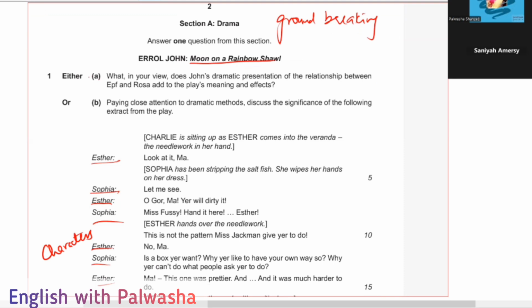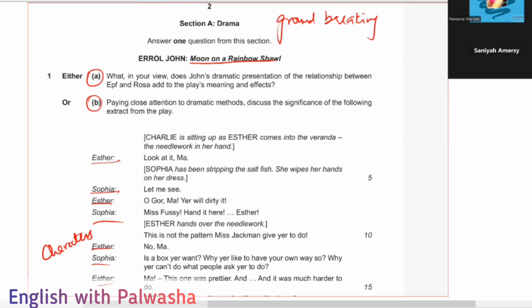So either you have to attempt the A part or the B part. Now read out the question. We have to understand the question first, what they are asking from us. Then we will move towards attempting the answer. All right, so let's move on.